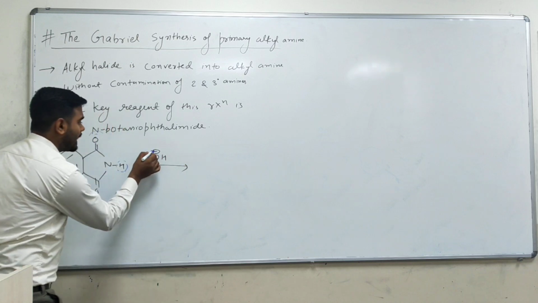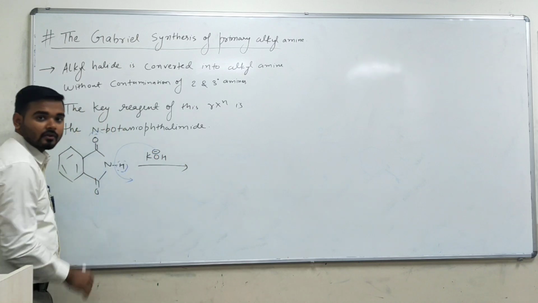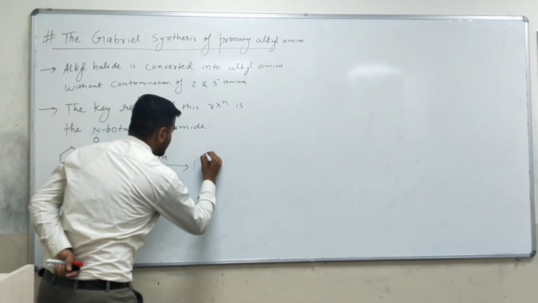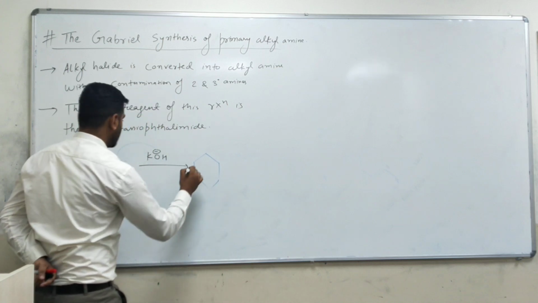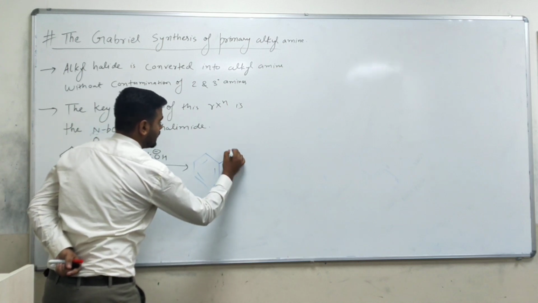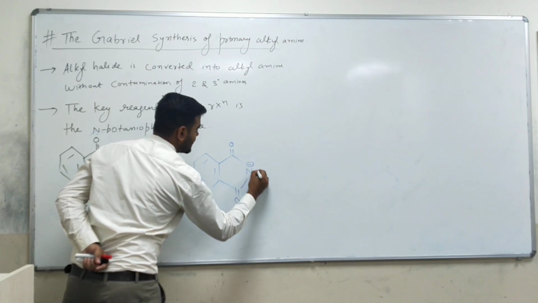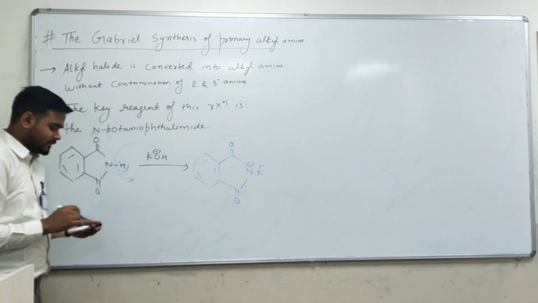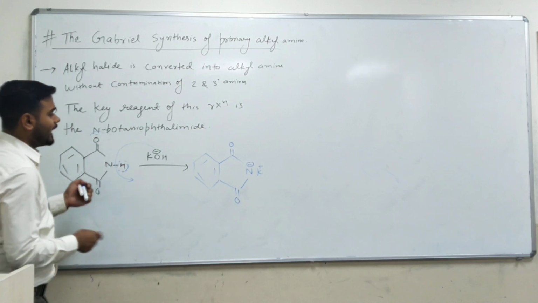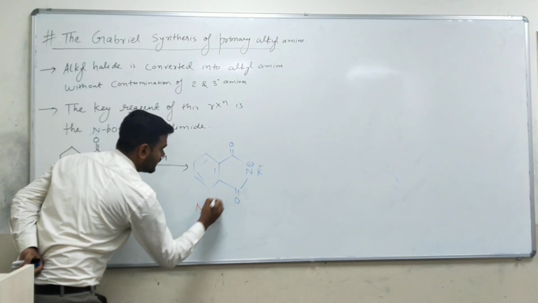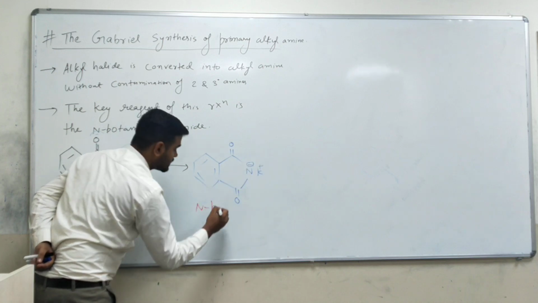Okay, so here what will happen? This OH minus will come and abstract the H plus. So after that it will form this one. This one remains the same, and here N minus, and this K plus will come. And this is called N-potassio phthalimide, because one K plus is there.